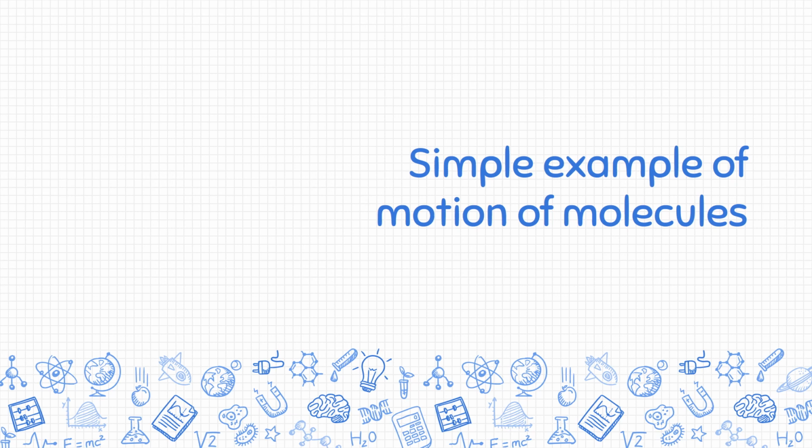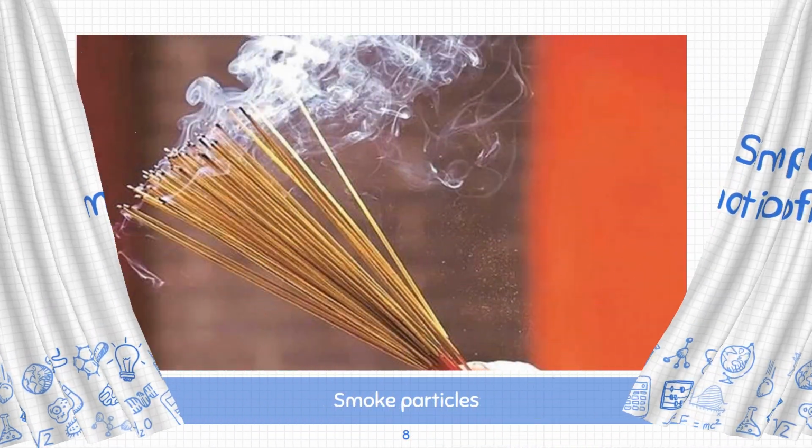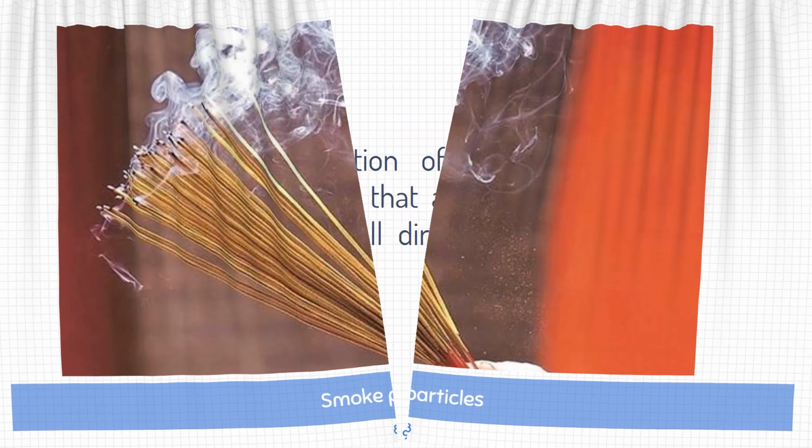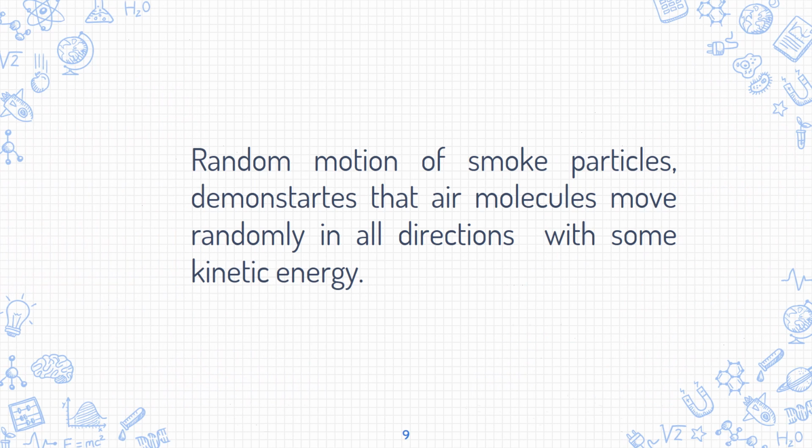Let us see a simple example of motion of molecules. Observe these smoke particles. With the help of that picture, we can say that the random motion of smoke particles proves that air molecules move randomly in all directions with the help of some kinetic energy.